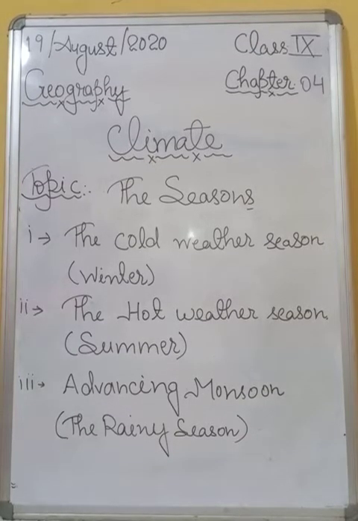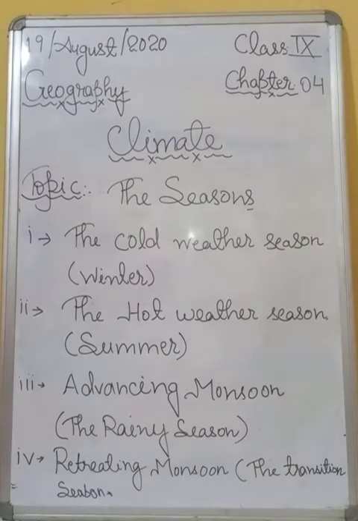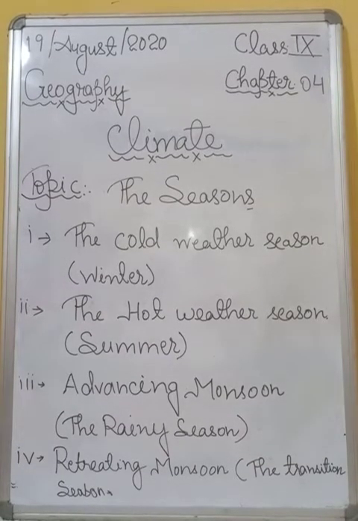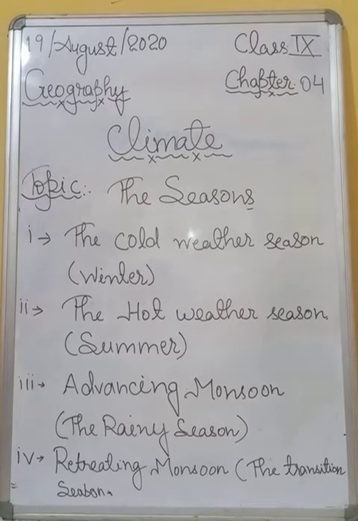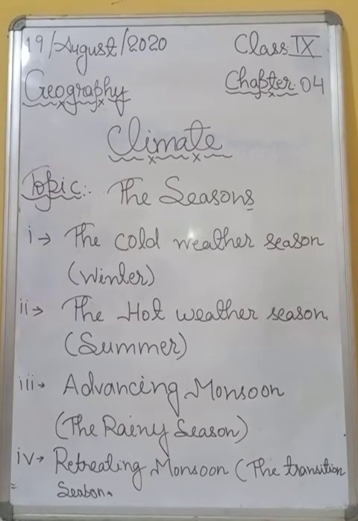So there are basically these seasons: the cold weather season, winter, and the hot weather season, summer, and next one is advancing monsoon, the rainy season, and last one is retreating monsoon, the transition of season. Okay students, so first of all I will explain the cold weather season, winter.